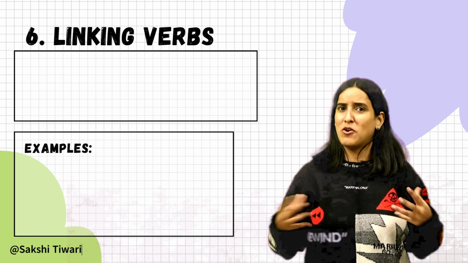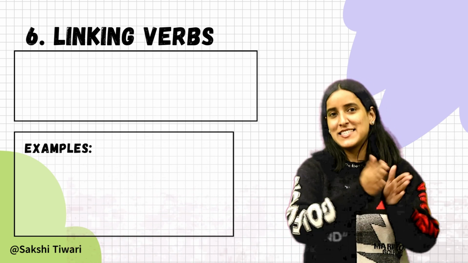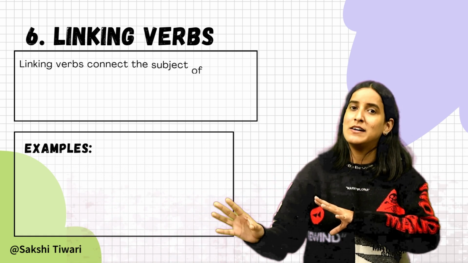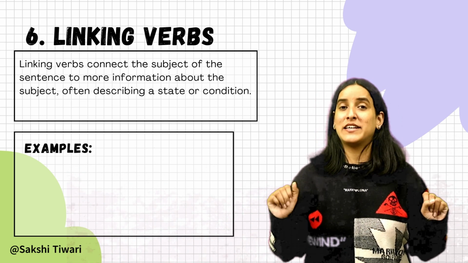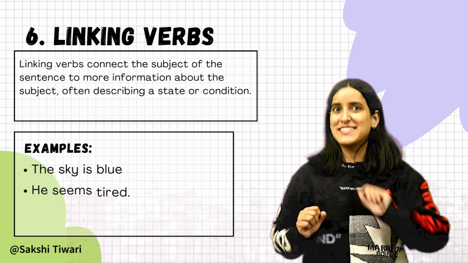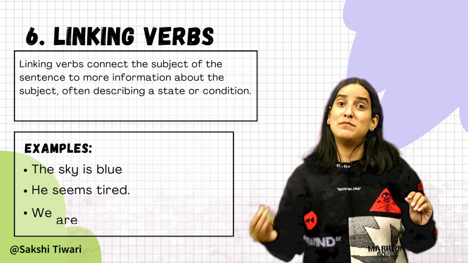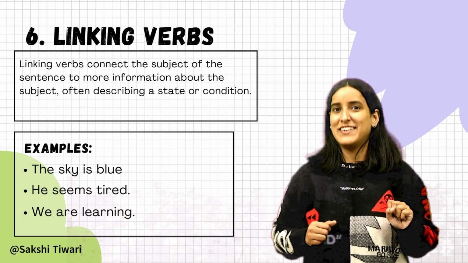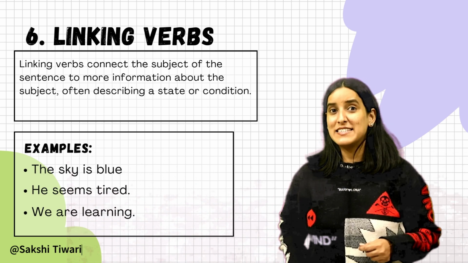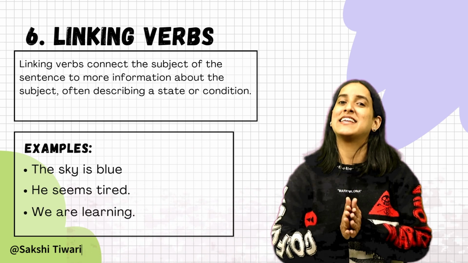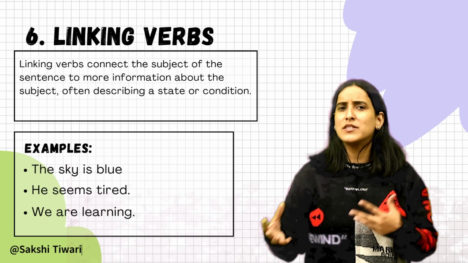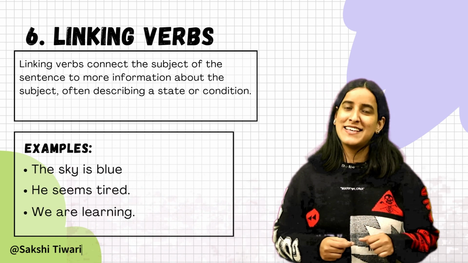Now linking verbs, or maybe helping verbs, connect the subject of the sentence to more information about the subject, often describing a state or a condition. For example, the sky is blue. Now here is a linking verb. He seems tired. Now here, seems is the linking verb. How to identify? See, if the verb links the subject to a description or state, it's a linking verb. All right, common linking verbs or helping verbs are is, are, was, feel, seem, etc.